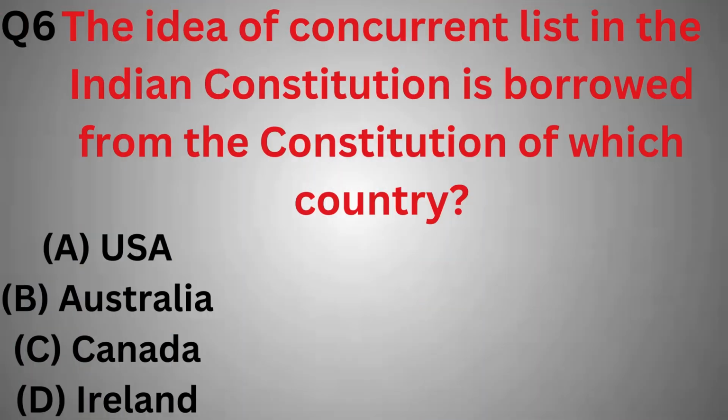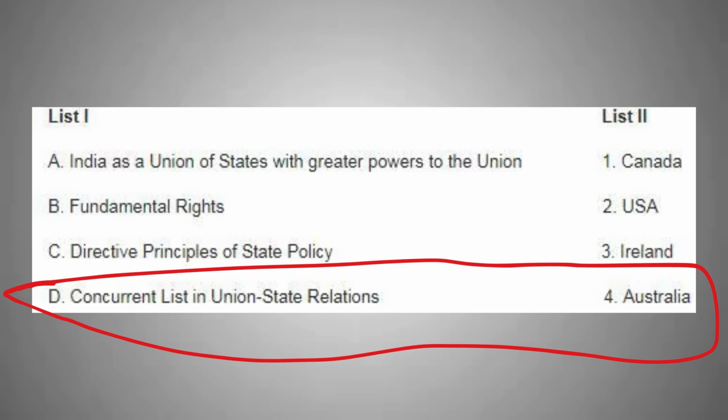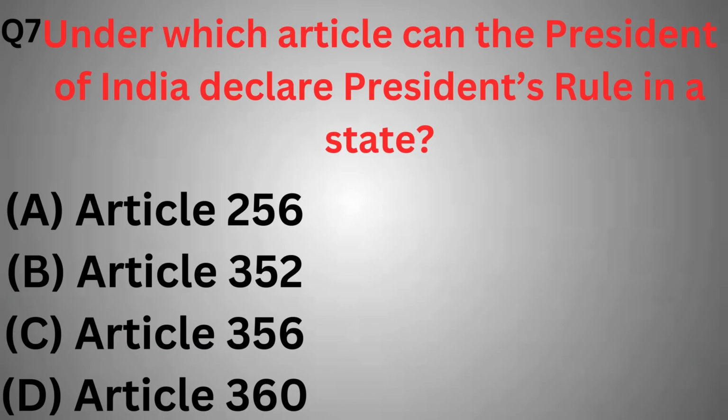The idea of concurrent list in the Indian Constitution is borrowed from the Constitution of which country? USA, Australia, Canada or Ireland? So the correct answer is option B, Australia. The concept of a concurrent list where both the union and state governments can make laws is borrowed from the Australian Constitution.